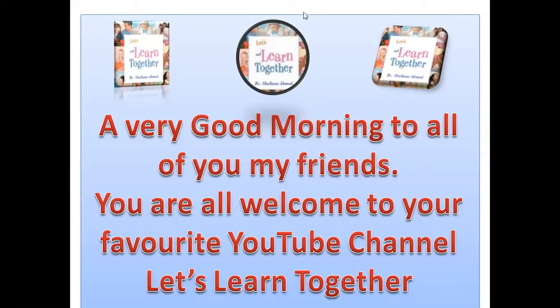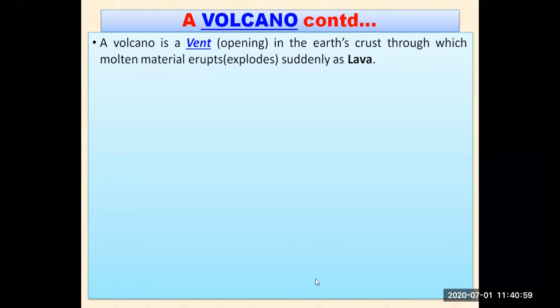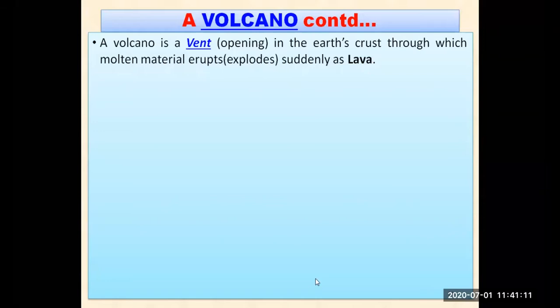Let's learn together. Our new topic is the volcano, and we have seen that a volcano comes out on the surface of the earth, which is quite necessary and essential also. It is good for us, and even bad for us. How is it good? It releases many types of gases on the surface of the earth, such as sulfur dioxide, and even carbon dioxide, which is used to maintain the balance in the air. So volcano is essential, it is quite necessary.